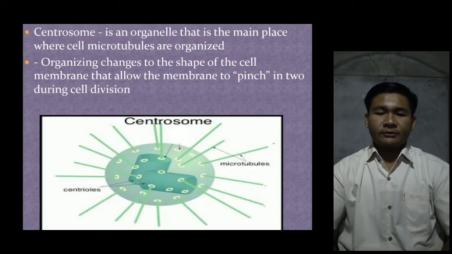Next is centrosome. It is an organelle that is the main place where cell microtubules are organized. So it organizes changes to the shape of the cell membrane that allow the membrane to pinch in during cell division.